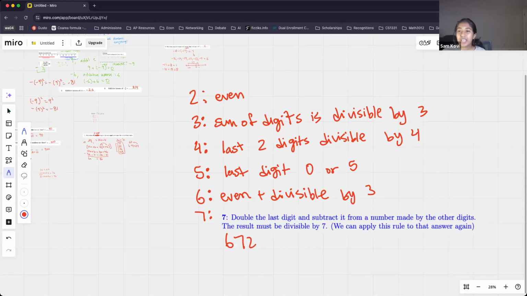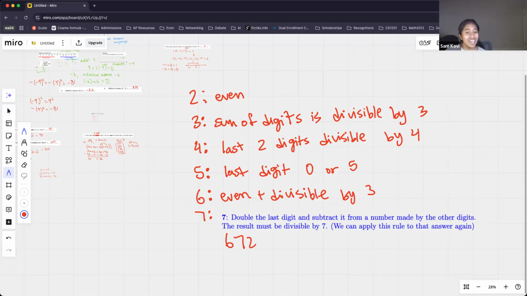Okay, I do see people saying that the number has to be prime in order to be divisible by 7. Remember that prime numbers have only two factors, the number itself and then 1. So if a number is divisible by 7, it cannot be prime. So prime numbers are not divisible by 7.